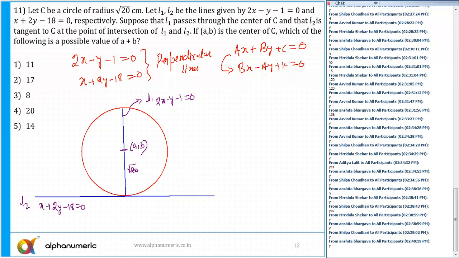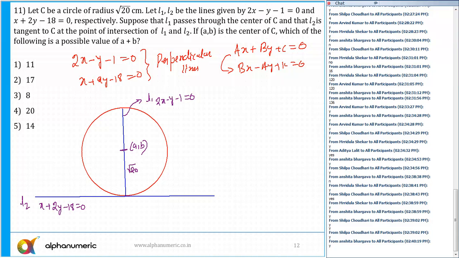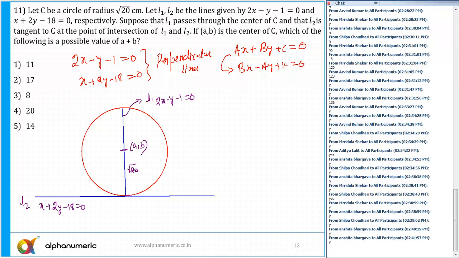One way, can I use the distance formula? Yes or no? By using the distance formula, take the distance from the center of the circle to the line L2. That is equal to the modulus of A plus 2B minus 18 upon root of 1 square plus 2 square.